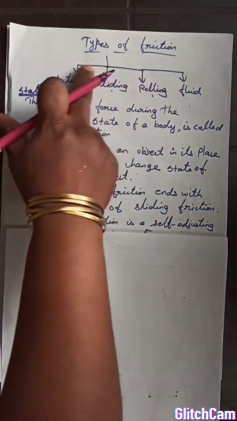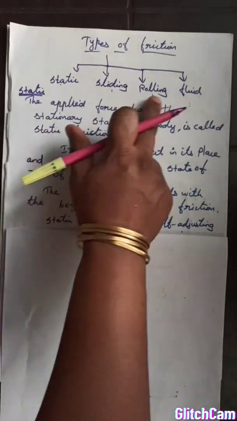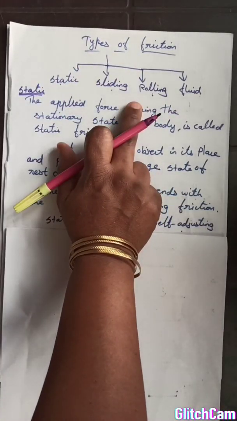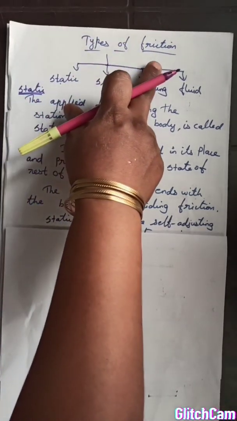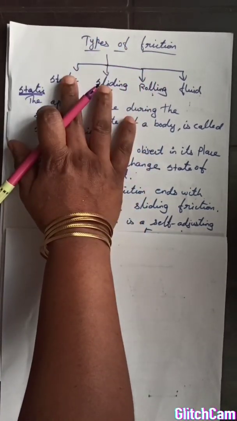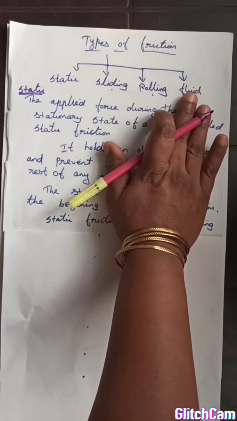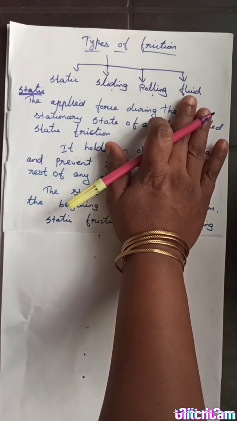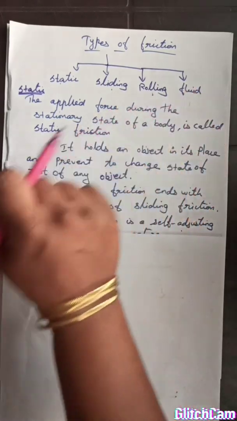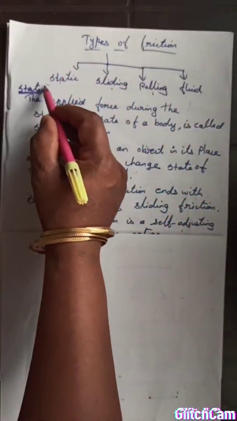These all three frictions are called dry friction. It will act only on solid substances. So friction has two main types, dry friction and fluid friction. Dry means the friction is acting only on a solid substance. Fluid friction means acting only on a fluid substance. You know what a fluid substance is? Air and liquids are called fluid substances. But according to your syllabus, we go with only dry friction.